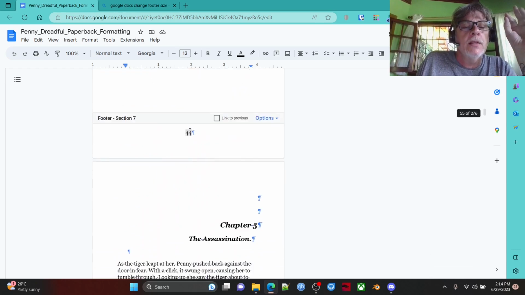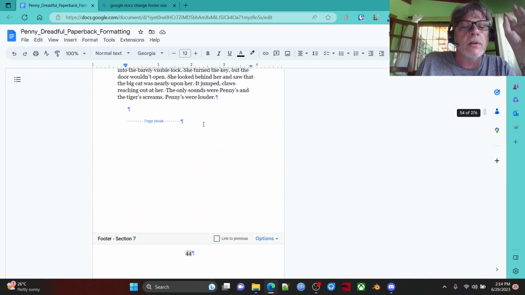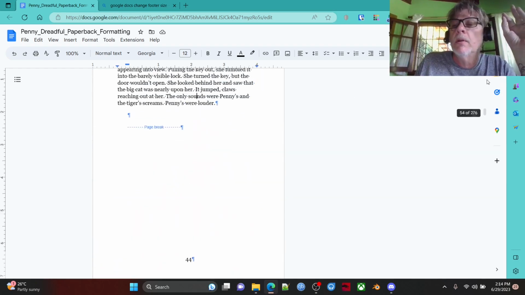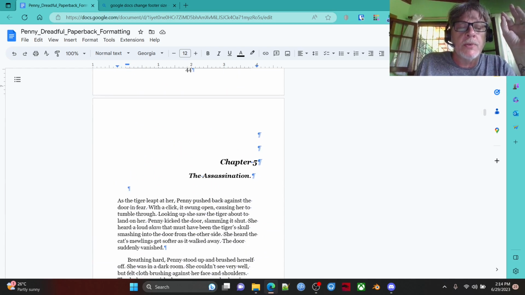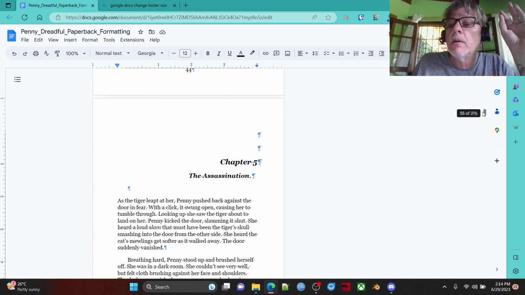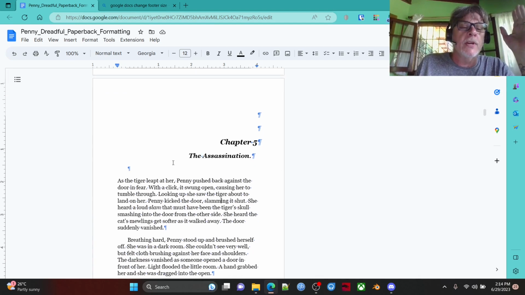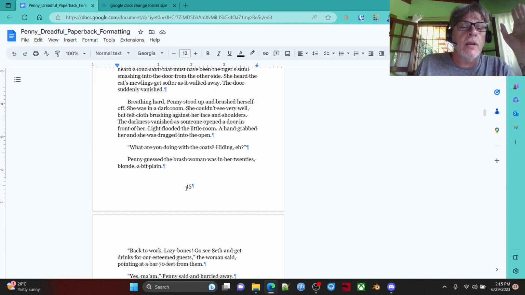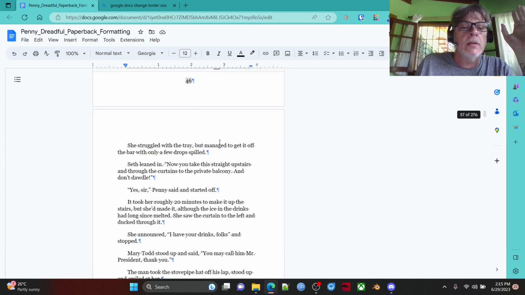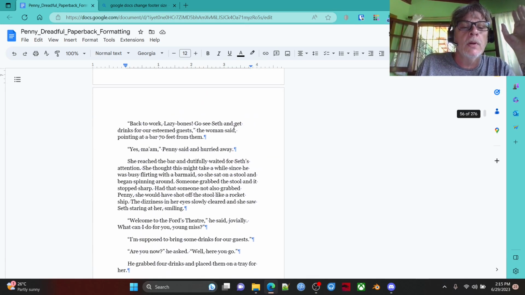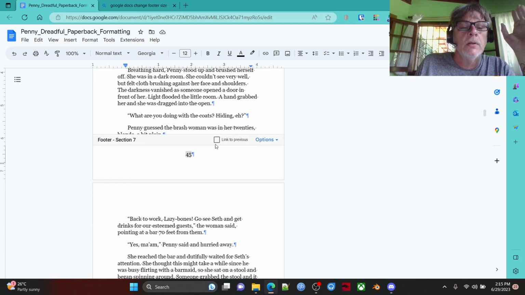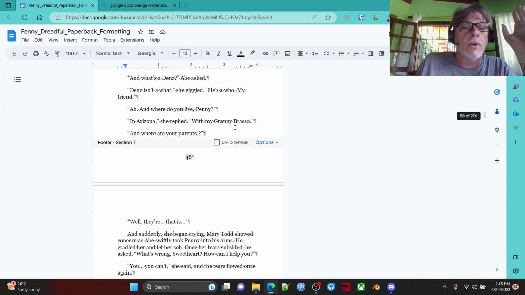Okay. Here is the end of that chapter. And we can just go to this chapter, starts page 55, odd number. It's great. So we continue staying on section 7, and, well, yeah, 45, 46, 47. Our numbering continues.